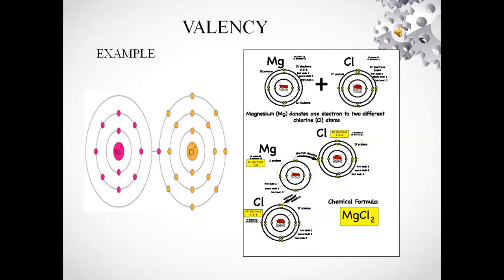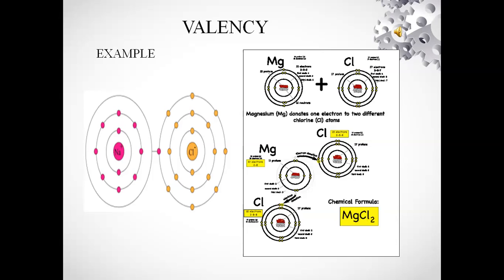Valency of sodium is 1 and valency of chlorine is also 1. The molecular formula is made from the symbols of the elements: NaCl.